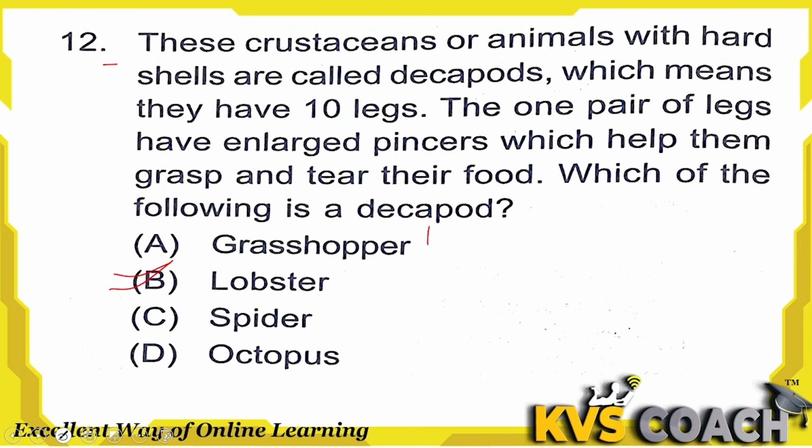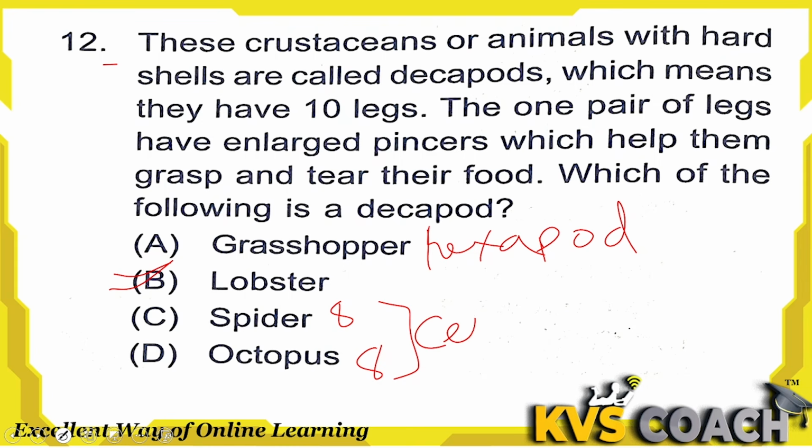Grasshopper is a hexapod. It has 6 legs. Okay, so we know it as a hexapod. Spider have 8 legs. Octopus also have 8 legs, but they are not known as octopod. Both of them are known as cephalopods. So right answer for decapod is option B.